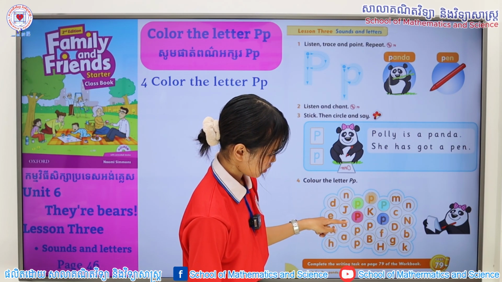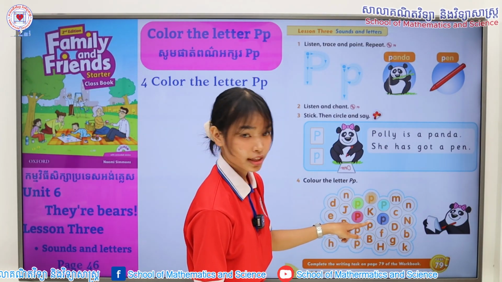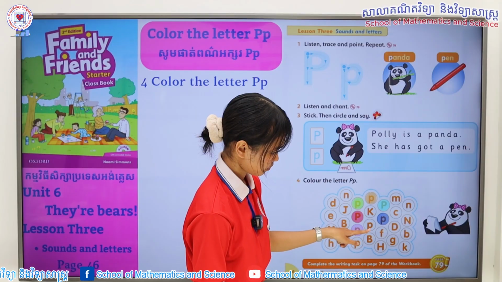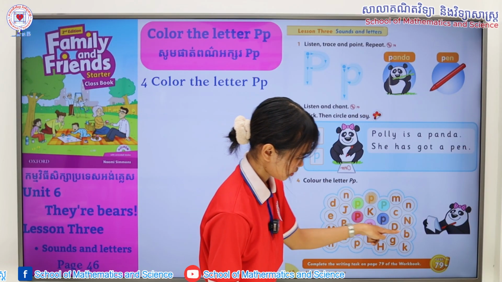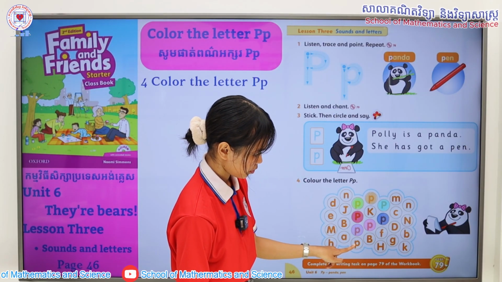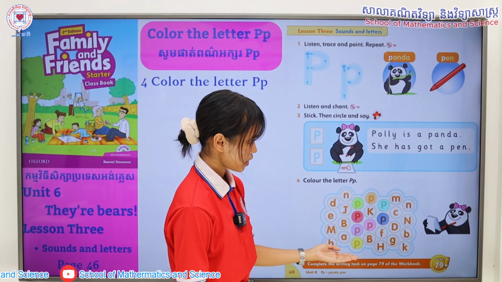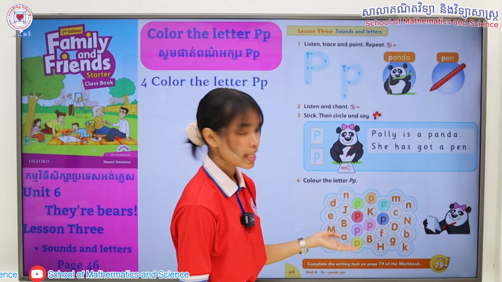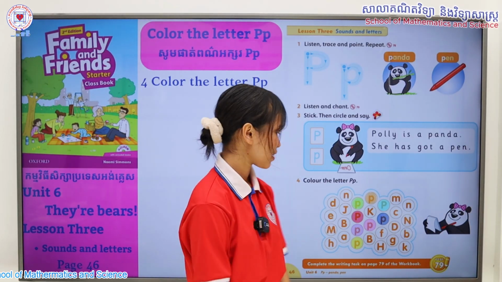Alright. Here, I found another P, so let's color in the letter P together. Alright. Continue to scan. And now, this is the letter P I found. Looks like we finally found all the letter P's in this section. Have you found all the letter P's yet?